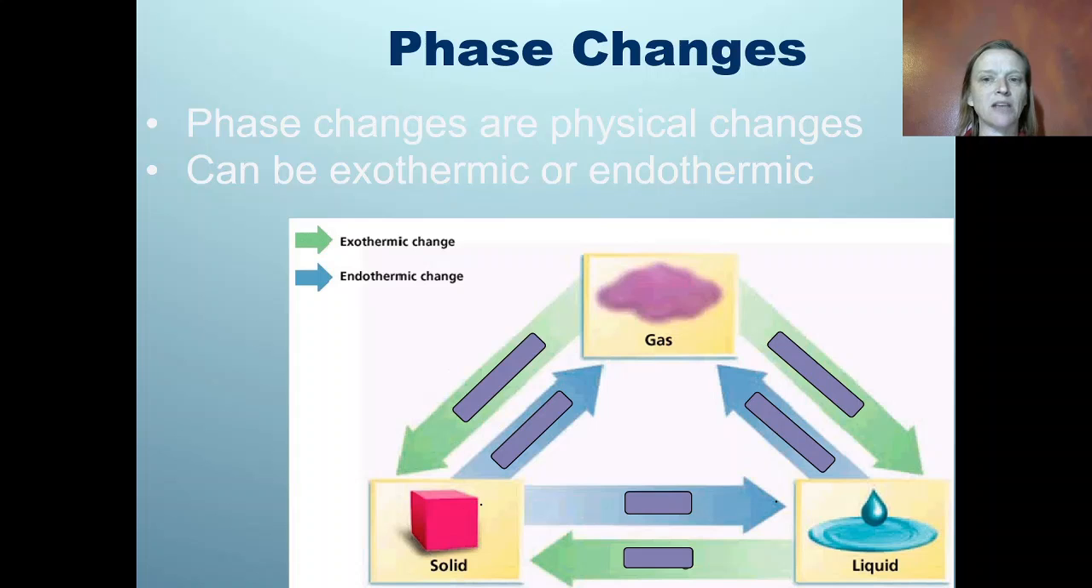How do you get from a solid to a liquid? Like how would you get from an ice cube to water? You would have to put heat into the ice cube to make it change to water. On the other hand, if you were going from a liquid to a solid, if you had liquid water and you wanted to make ice cubes, that's an exothermic change. You need heat to leave the water in order for it to become a solid. So let's look at these names. Going from solid to liquid is called melting.